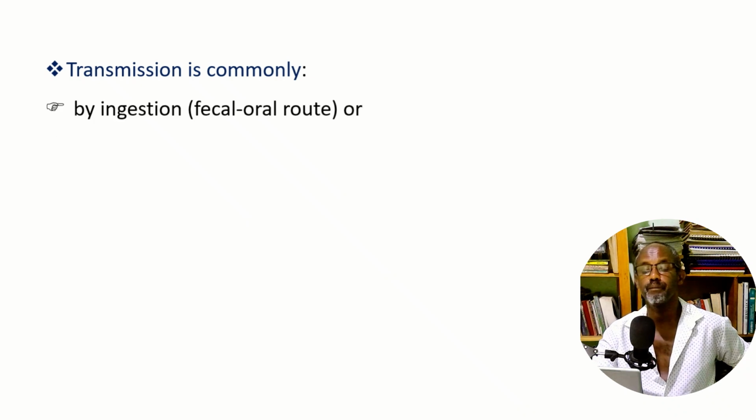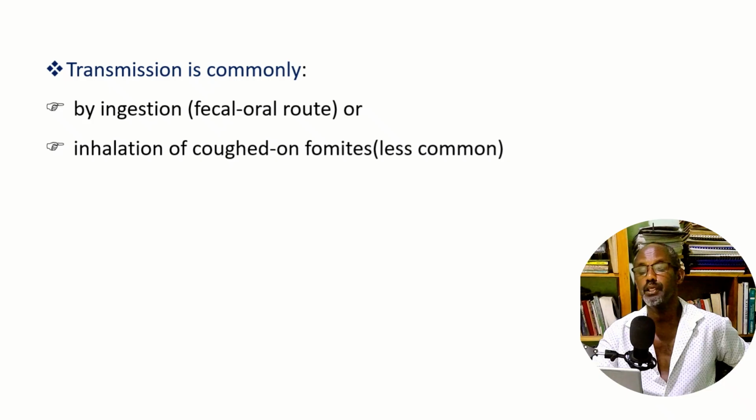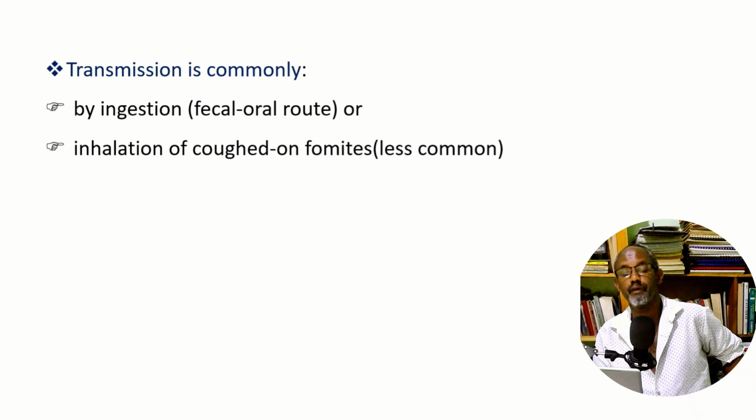Transmission is commonly by ingestion, the fecal-oral route, or inhalation of coughed-on fomites. This is, of course, less common. If an infected person whose respiratory tract is infected by Cryptosporidium coughs on some material, the material is infested with this parasite from the droplets of that cough.